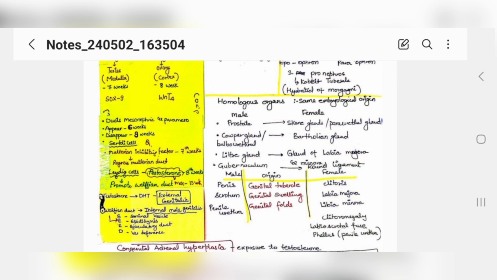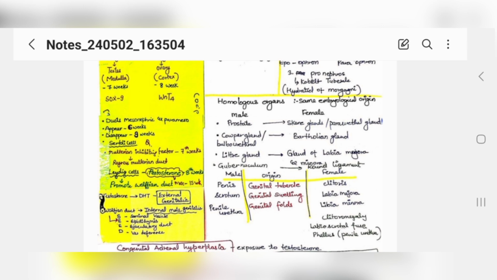What you have to learn is the Mullerian duct and the Wolffian duct. You learn it like this: males are wolf, so they will be coming from Wolffian ducts, and females are soft, or we can say Mulayam, so they are coming from the Mullerian duct. And Sertoli cells are inhibiting the Mullerian duct, so the embryo is male, and Leydig cells producing testosterone will promote the Wolffian duct.